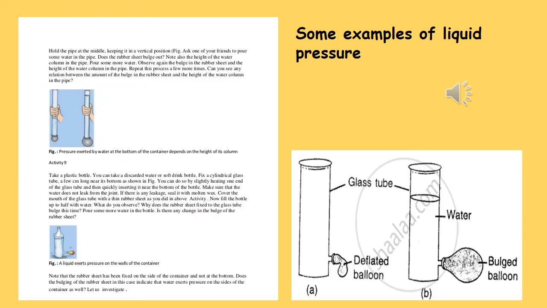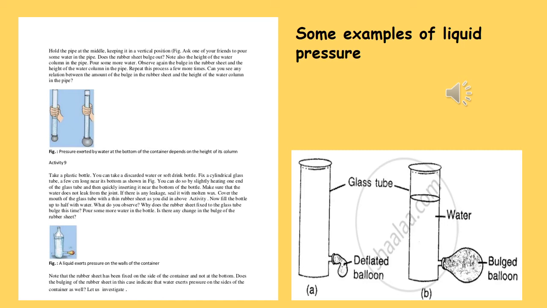We will be continuing with some activity. This is from the NCERT book. We are taking 2 test tubes, 2 long tubes of equal dimension, that means equal diameter and equal length, and 2 balloons, not inflated, are tied tightly with strings to one of the open ends, and the other end is kept open. Liquid is poured in these two tubes up to different heights.